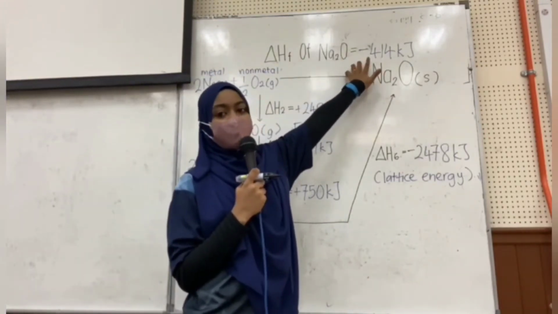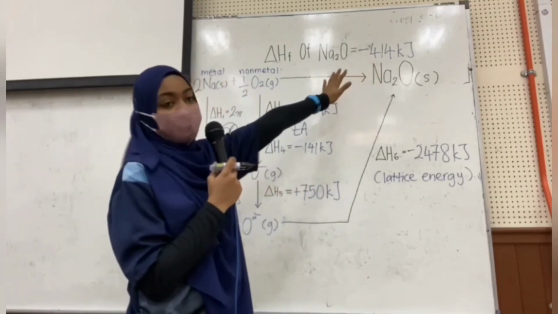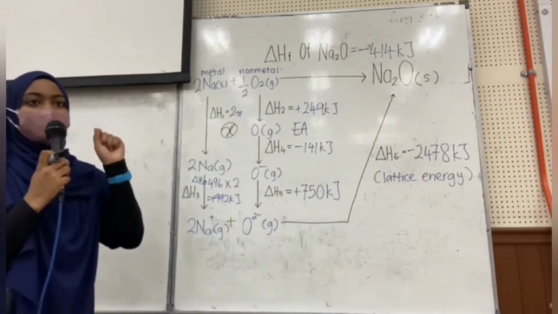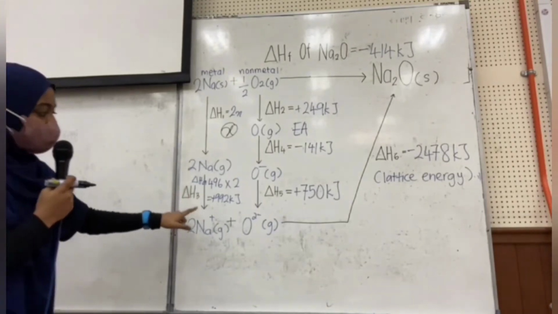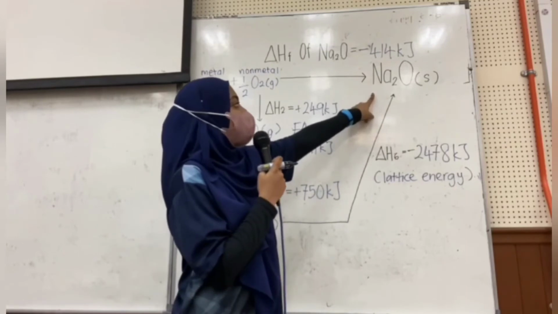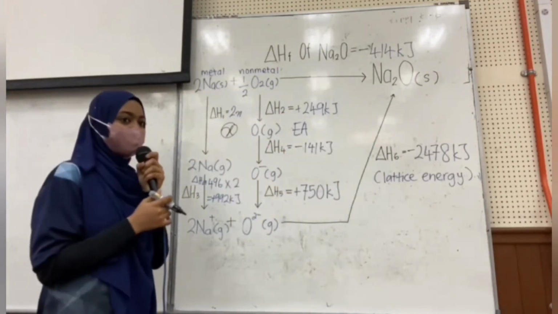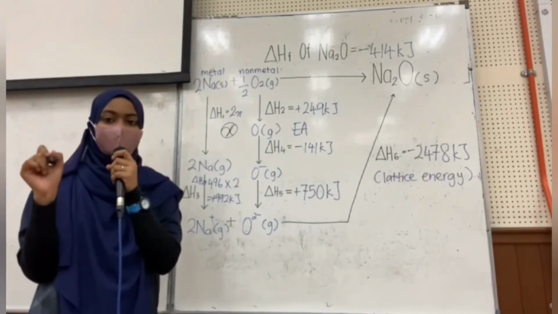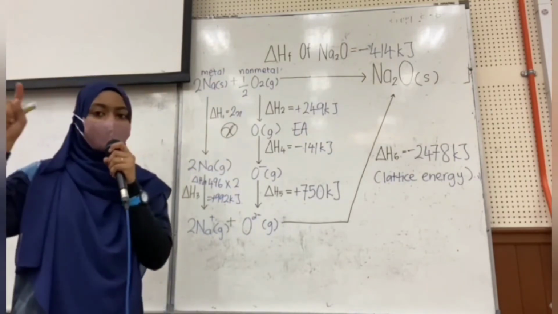We have the overall enthalpy of the overall reaction, which is negative 450 kilojoule. So the flow must be anti-clockwise, which, as you can see here, goes up, downward, and finally in this part completes to become Na2O in solid. In doing the calculation, you must know the flow for putting in all the enthalpies.